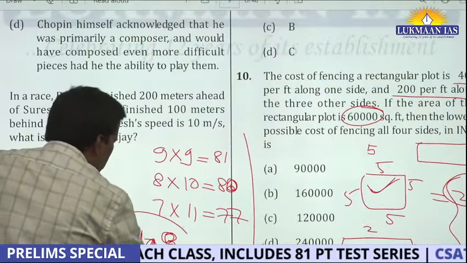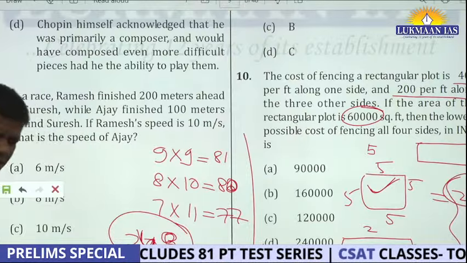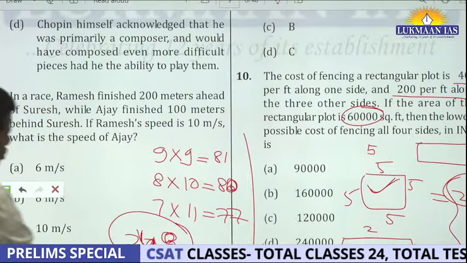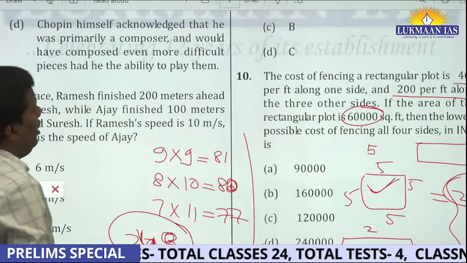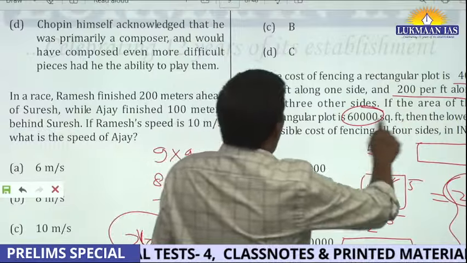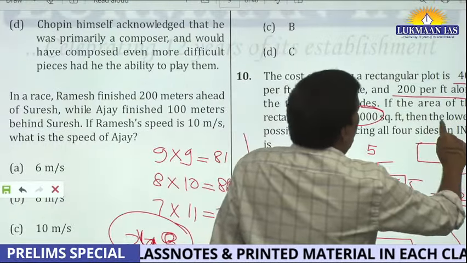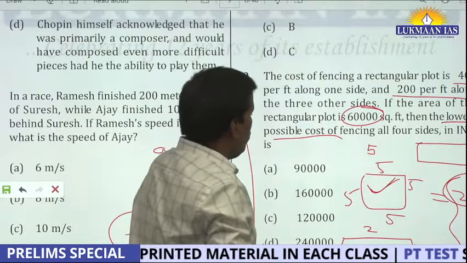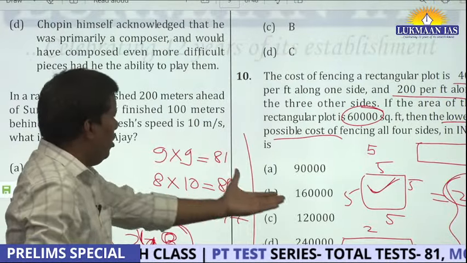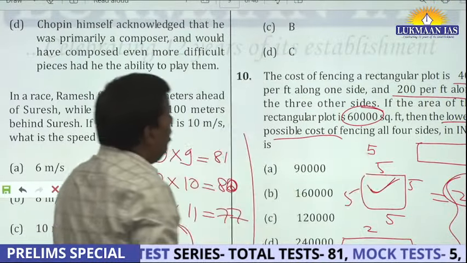See, there are many ways of solving this question. I think in the solution you have different ways, but this is how your mind can also work. You will say, okay, 248 is my side, and now I have to take the lowest possible cost of fencing. The lowest cost of fencing would be when my sides are like this, a square.